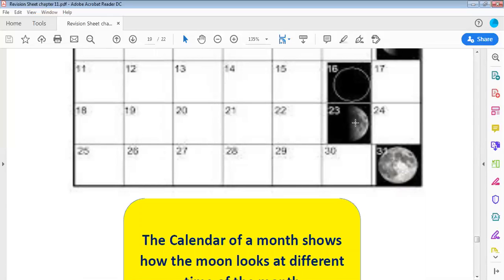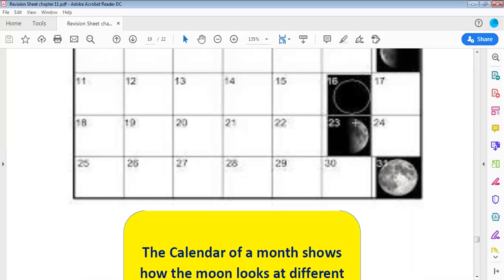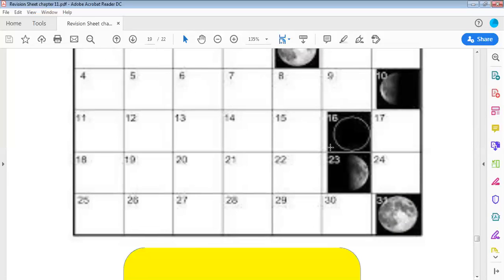It will take 29 days to see the moon again as a new moon, sorry. So the full moon is in the middle of the month. The new moon is on the first day of the month and on the last day of the month.